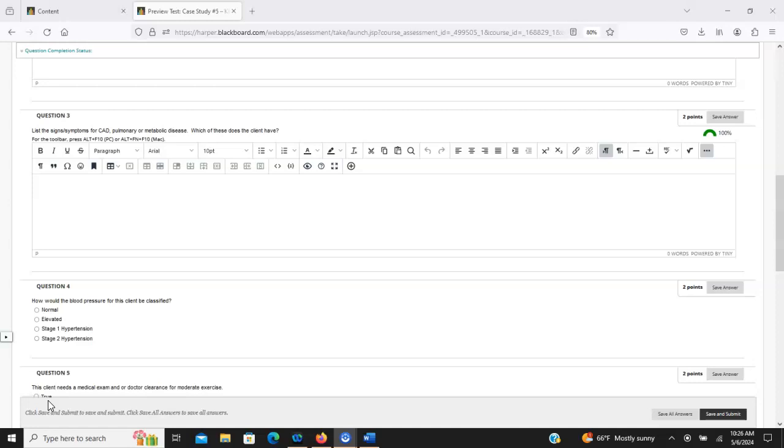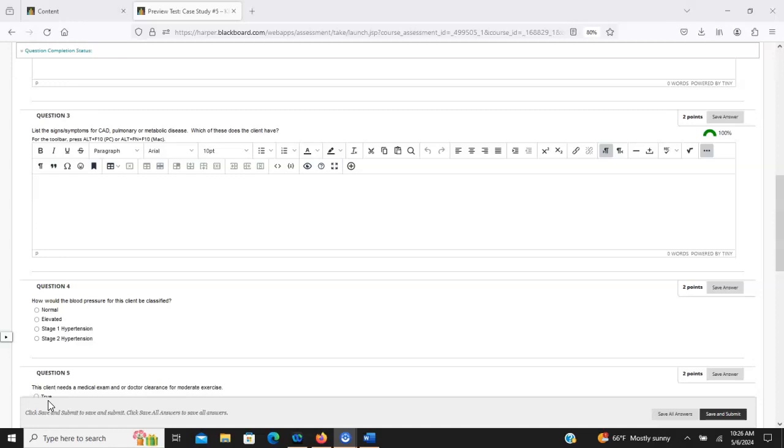So what I'm trying to do here is I'm asking you guys to list the things that are indicative of CAD, pulmonary or metabolic disease. Shortness of breath and activity is a real simple example. And then which ones does your client have in this case study?